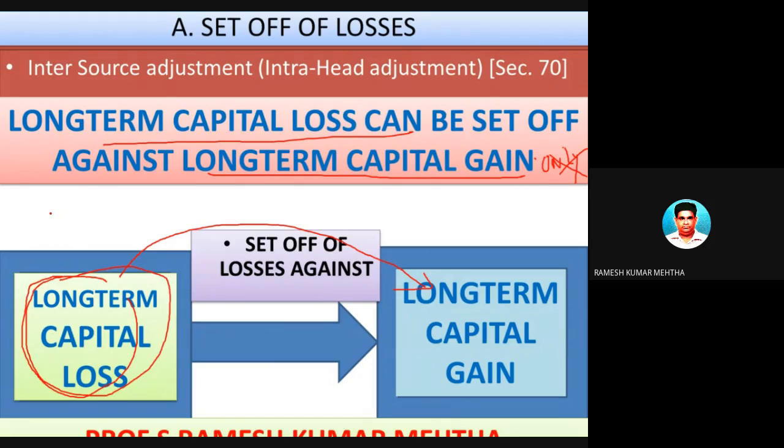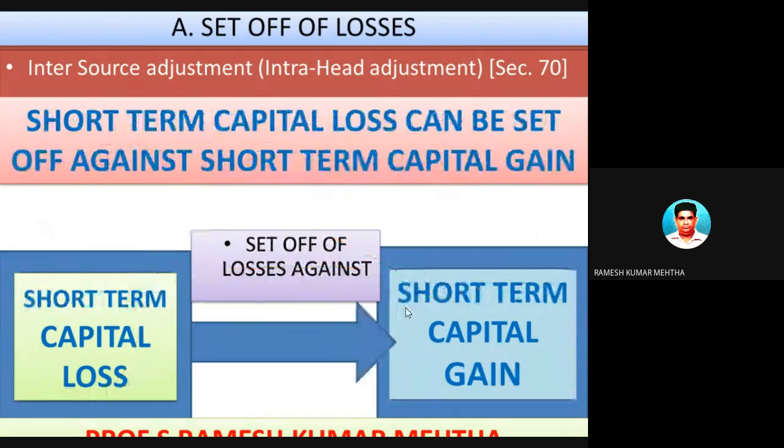For example, a house property was purchased and sold, and the long-term capital loss was some 50 lakh rupees. In the same year, he sold another house property and made a profit of some 70 lakh rupees. So this 70 lakh rupees can be used to set off this loss of 50 lakh rupees. So long-term capital loss can be set off against long-term capital gain.